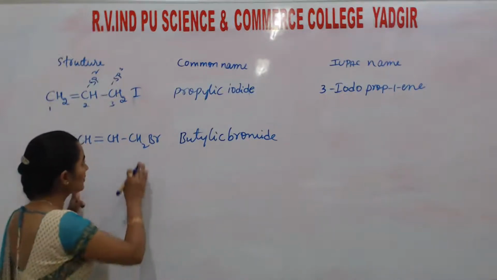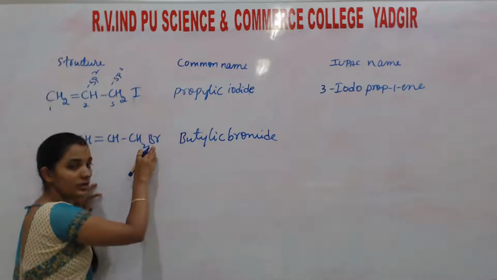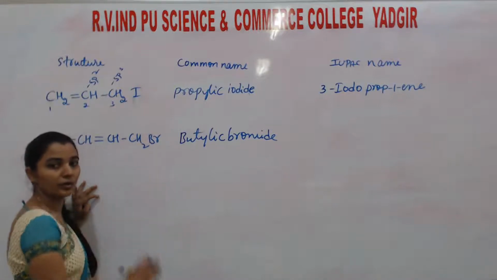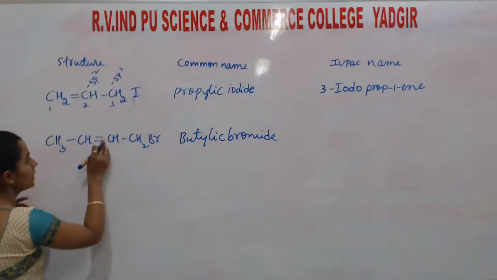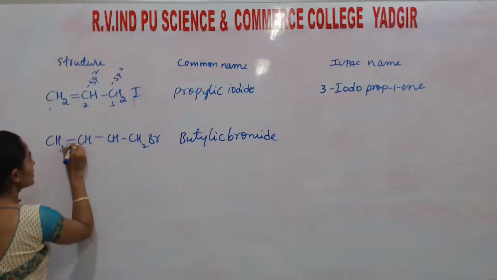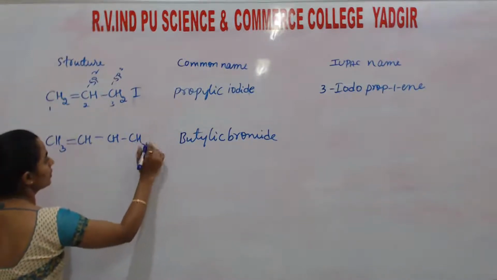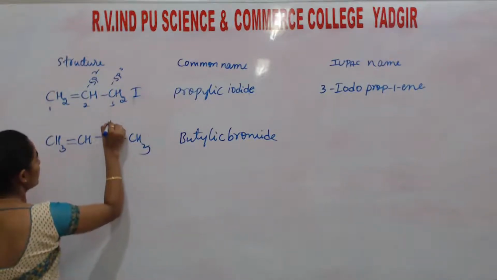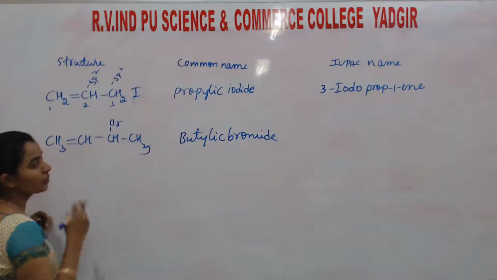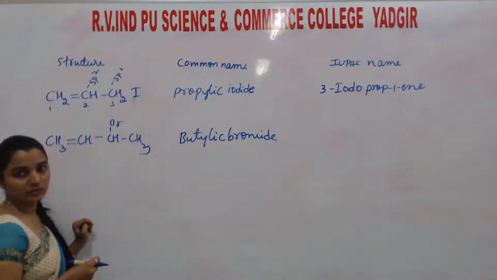We can just say that the halogen is attached to a carbon which is further bonded to an sp2 hybridized carbon atom. Listen, it may be like this also. Here it is a double bond. Okay, this is CH3, and if it is attached to Br, this is also butylic. Correct?